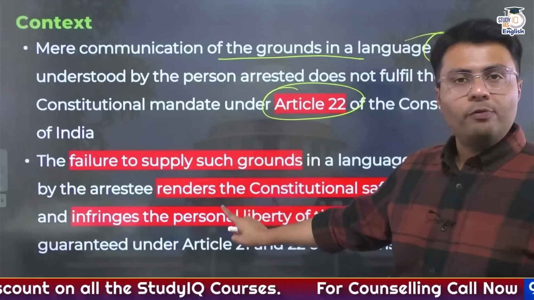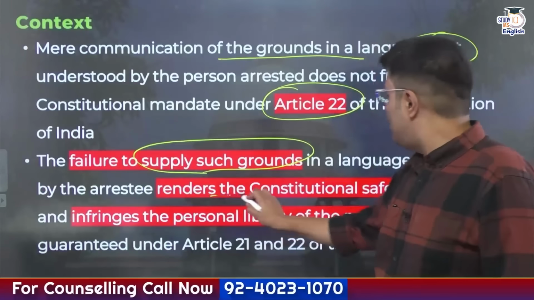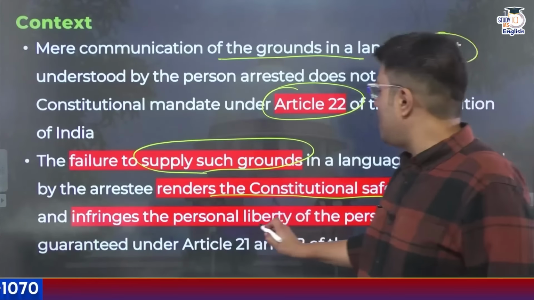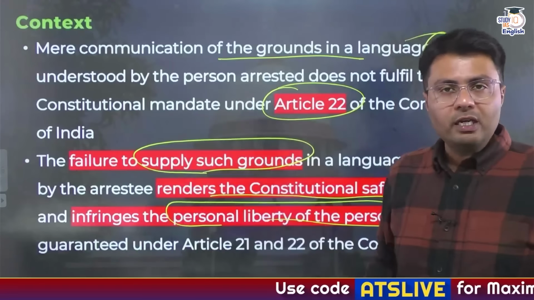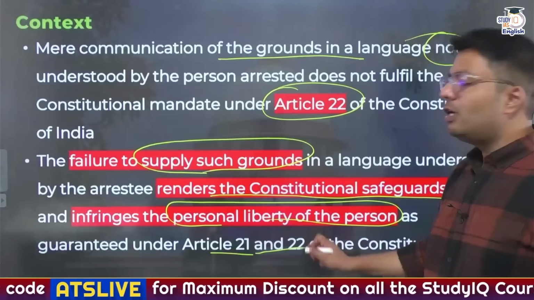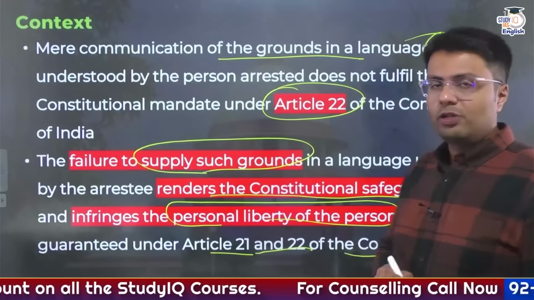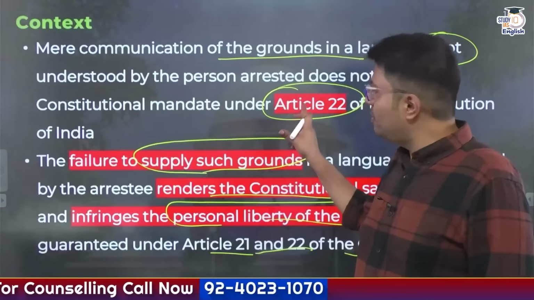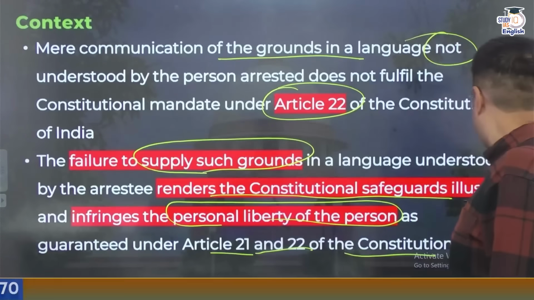A failure by law enforcement authorities to supply such grounds to the arrested person renders the constitutional safeguards illusory. Similarly, it infringes on the personal life and liberty of a person, which is guaranteed to them under Part 3 of the Indian Constitution, under Article 21, that is right to life, and under Article 22, that gives certain rights of protection in cases of arrest. So that is why we have picked up Article 22 for today's discussion, which is central to this instance or judgment given by the Supreme Court of India.